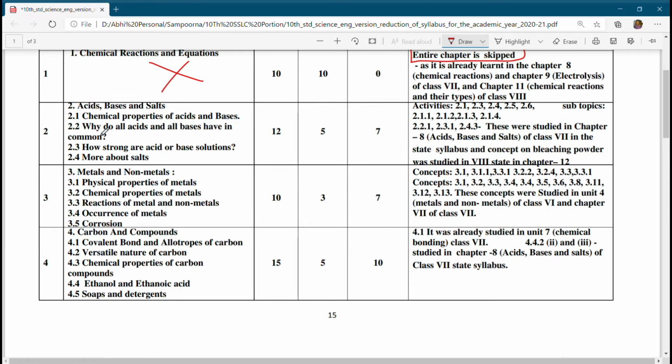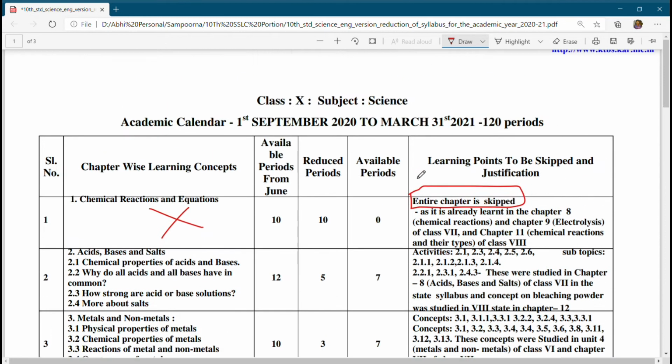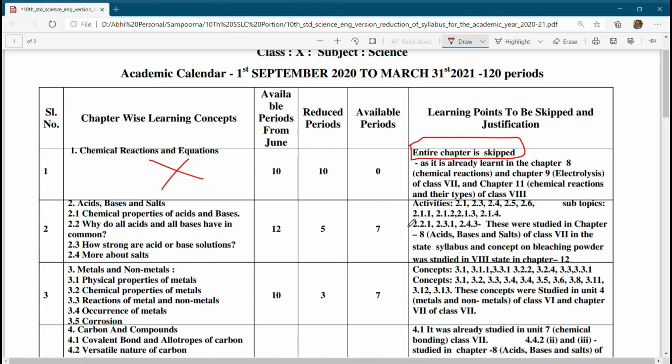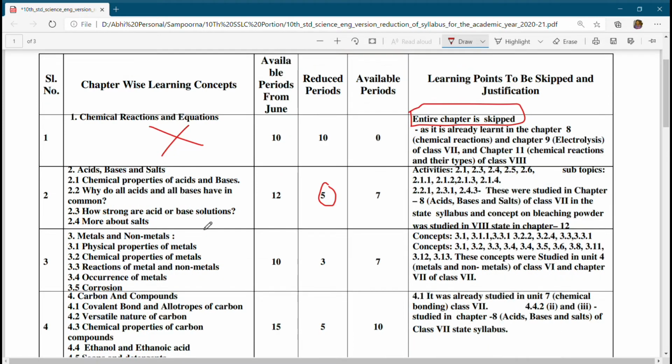And acids, bases, and salts. Here in acids, bases, and salts activities, they have given available periods, reduced number of periods, 5 periods they have reduced. Whatever you have to study here is the following activities, which were studied in chapter 8, acids, bases, and salts of class 7, and the concept of bleaching powder. So you have to study only these topics which have been mentioned here.